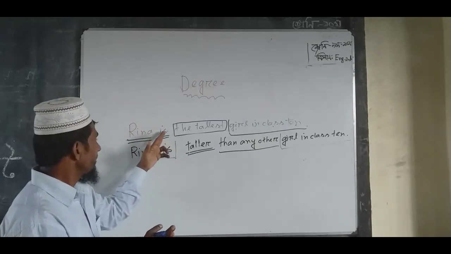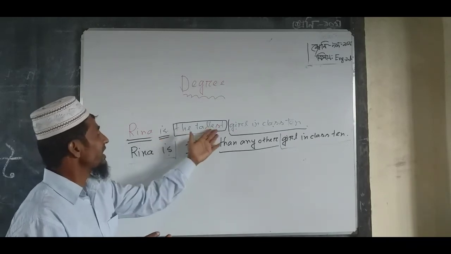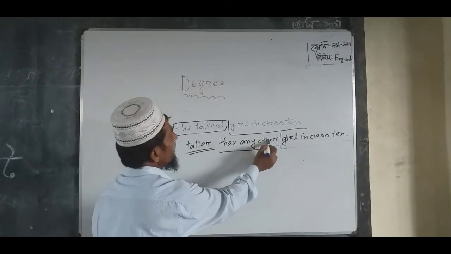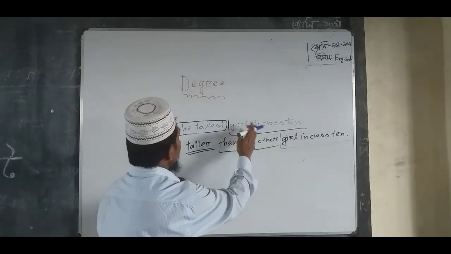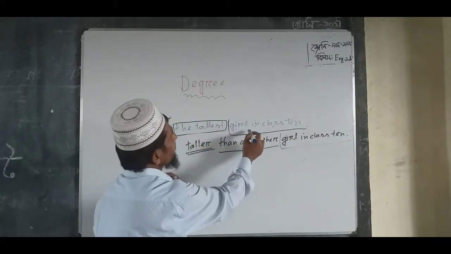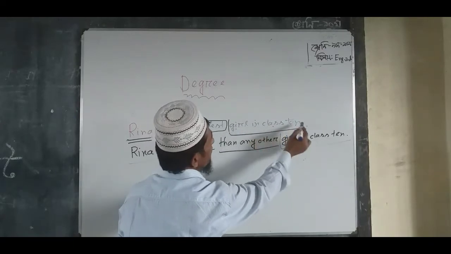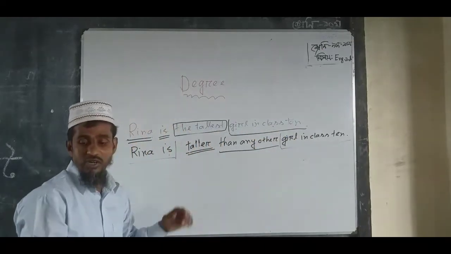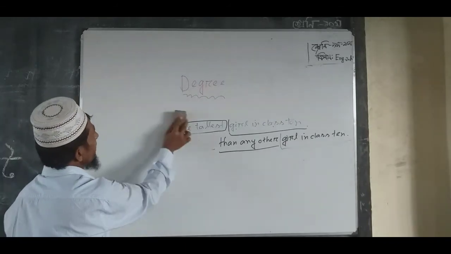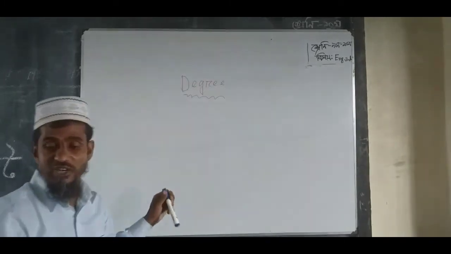Rina, the verb is is, the tallest becomes comparative form taller, auxiliary than any other, and after the superlative form parts there is no change. So girl in class 10. Okay dear students, now another example. You have to follow, I think you can understand easily, inshallah.